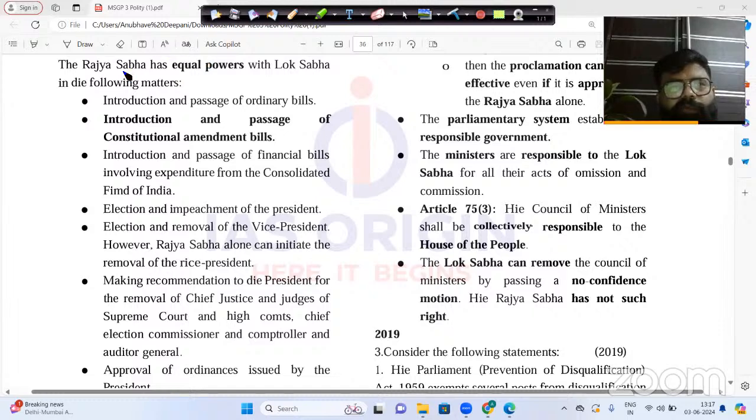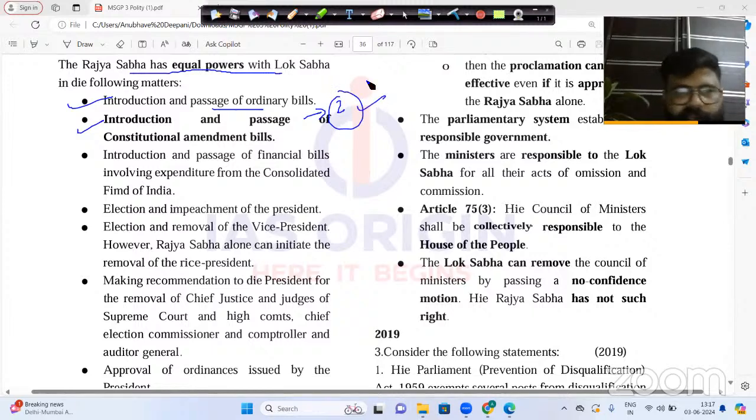Now you see here where Rajya Sabha has equal powers with Lok Sabha. Number one, passing of ordinary bill, because in passing of the ordinary bill, Lok Sabha and Rajya Sabha have equal power, as there is also a provision of joint sitting. Now in constitution amendment bill, this statement was your statement number 2, which was correct here.